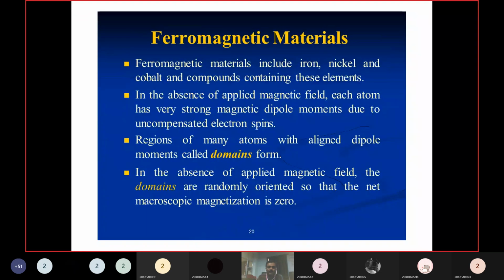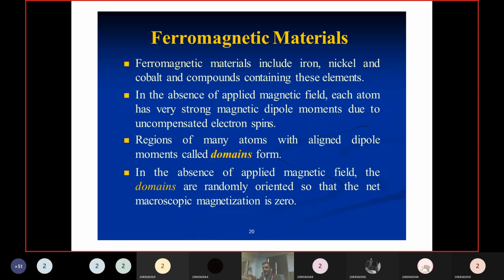First of all, we will discuss the ferromagnetic material based on the domain theory. They will ask specially, explain the domain theory. Ferromagnetic materials include iron, nickel and cobalt and compounds containing these elements. Ferrous is nothing but iron. So iron, cobalt and nickel are the best examples of ferromagnetic material, as well as their compounds.